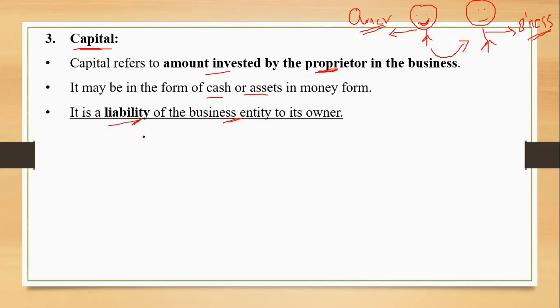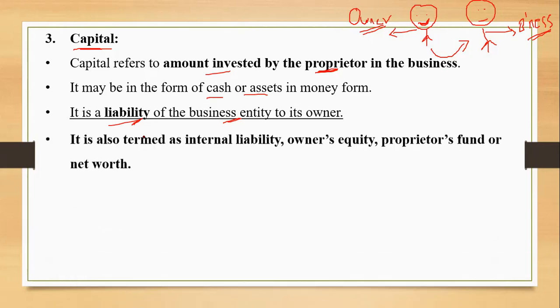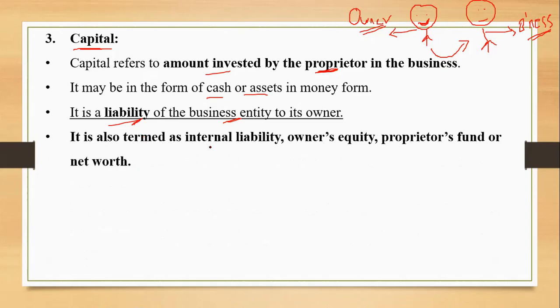What does liability mean? The amount which the business owes to the owner. Business knows that in future the business will have to pay it back to the owner, so it is a kind of liability for the business entity. It is also termed as internal liability, as this amount belongs to the owner only, and whatever amount is owed by the business to its owner or owners is called internal liability.